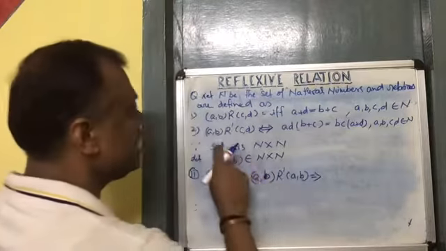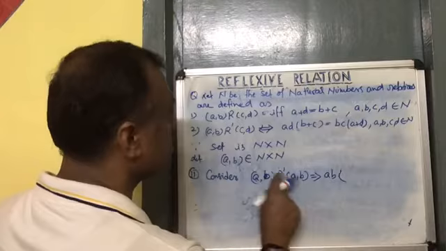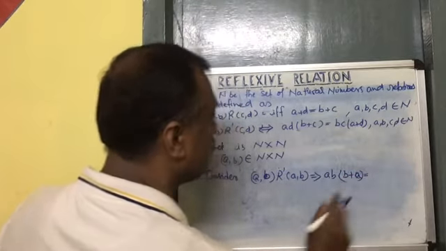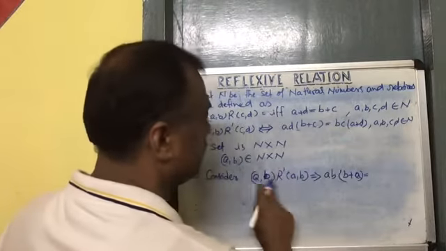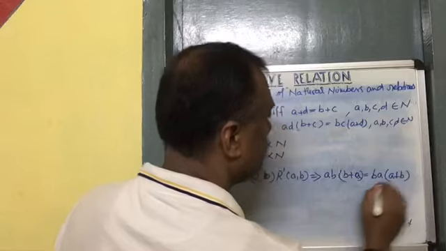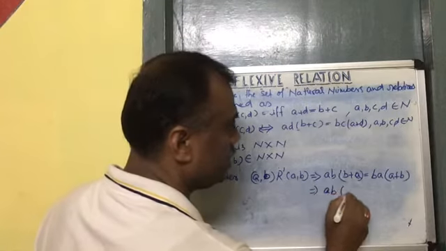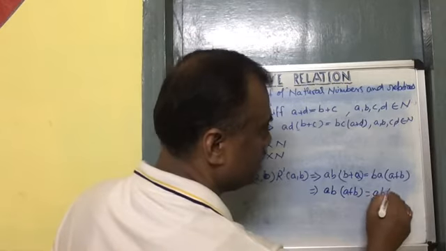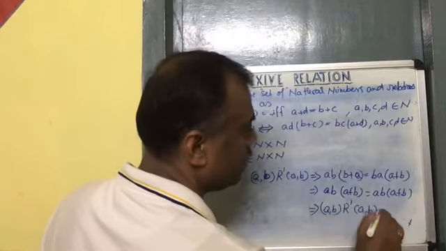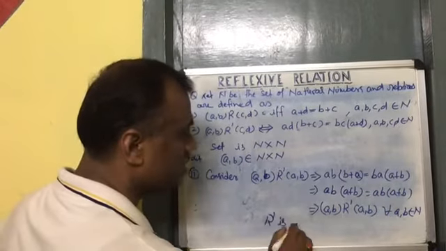This implies that AD means first and last, A plus D, equals B plus C, second and first, B plus A. Then A plus D, first and last, is A plus B. From here it is clear that using the commutative property I can write A plus B equals to A plus B. So we can write AB related with AB for every AB belongs to N, implying that R dash is a reflexive relation.